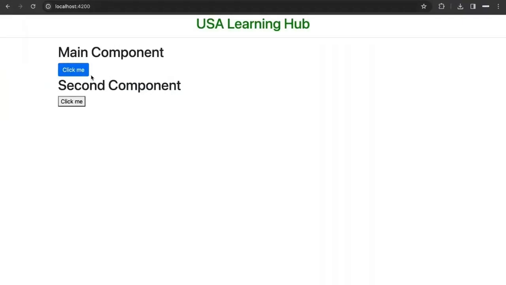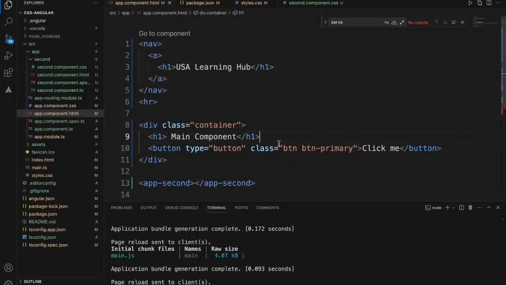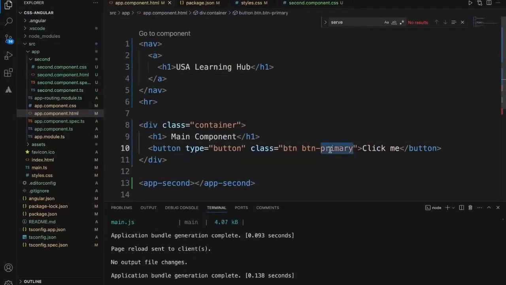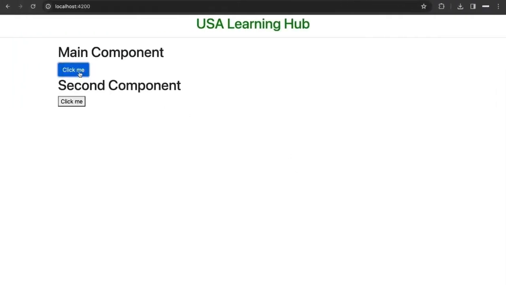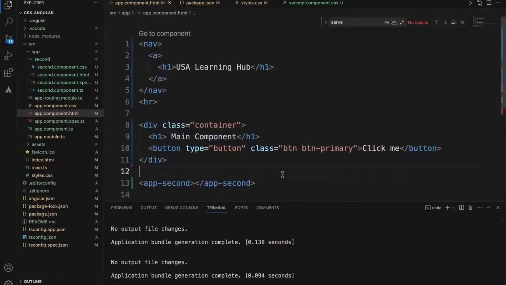I didn't apply any CSS class, and I didn't write this CSS at all. But this is coming from Bootstrap. Since I added Bootstrap, we can directly use its features and CSS without even writing our own CSS. If you see, even the header also changed. The styling for this navigation content, US Learning Hub, also changed. So this is how you can apply CSS to an Angular application.